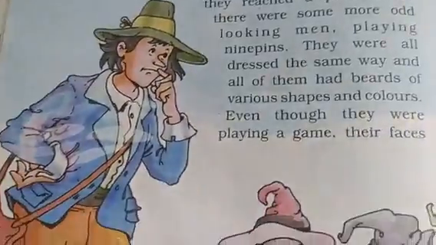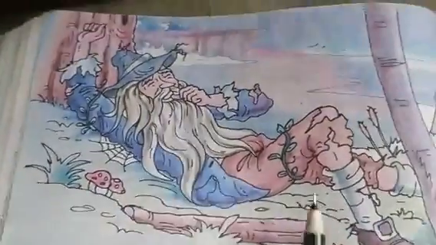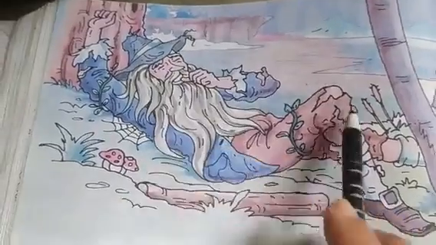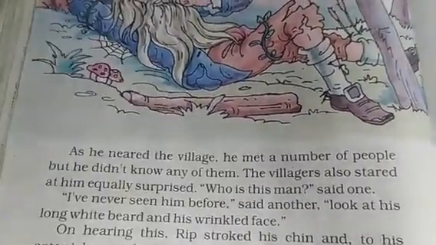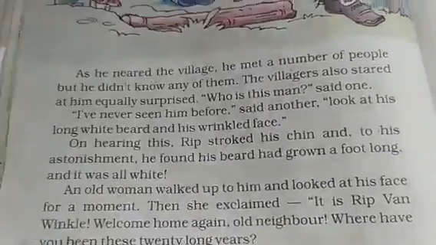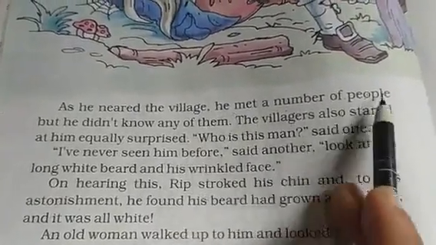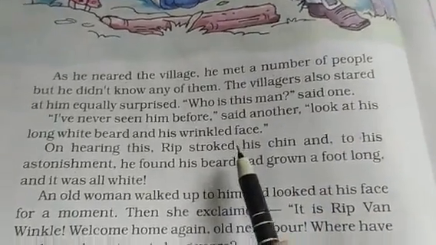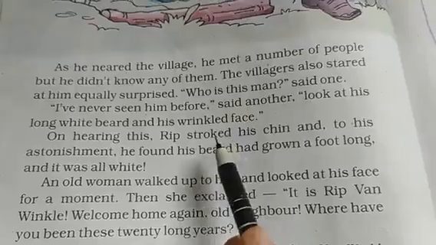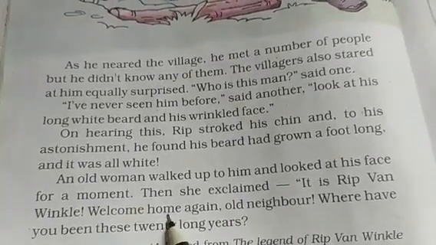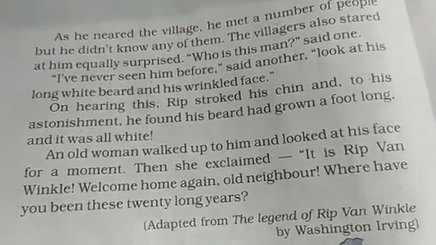When he got up, he saw that his beard had grown quite long, he had wrinkles on his face, and he called for his companion dog, the wolf, but the wolf was seen nowhere. When he went back to his village, the villagers could not recognize him. Only one old lady was able to recognize him, and she welcomed Rip Van Winkle. So children, this story is also here.